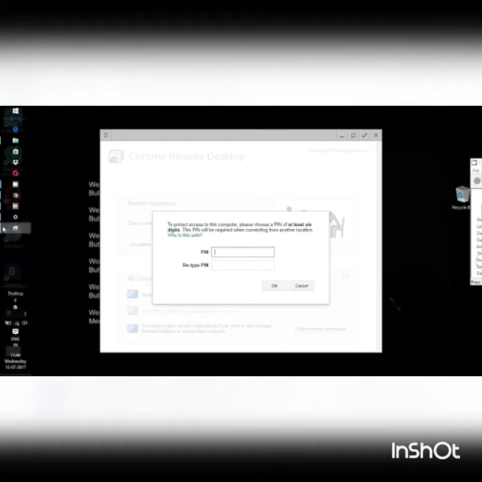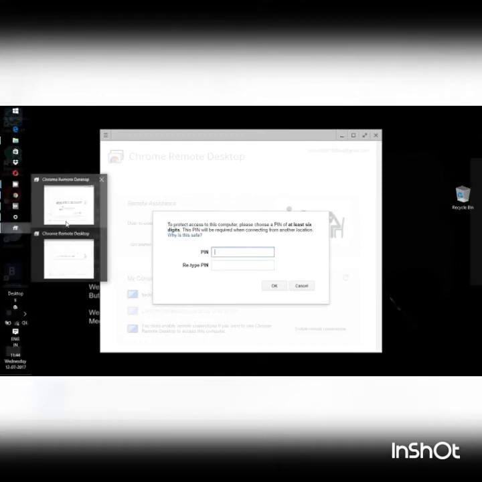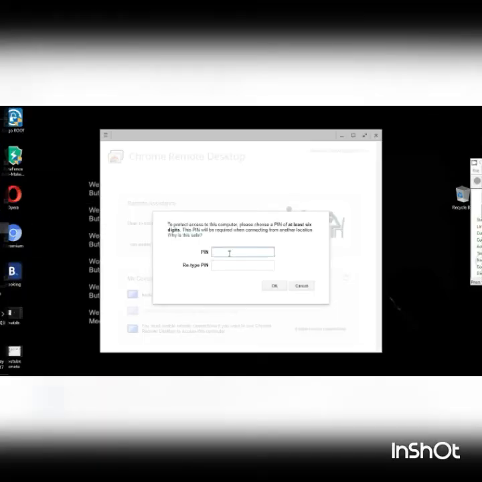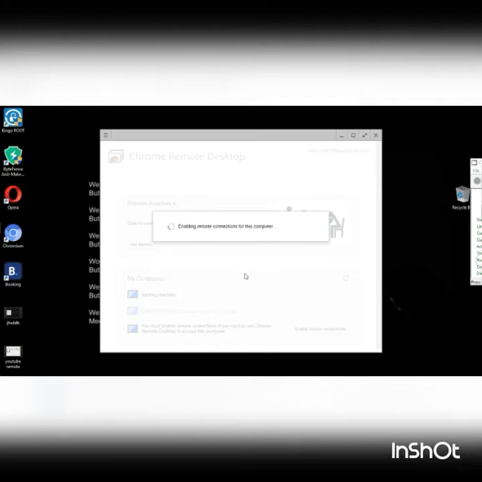Actually, I had opened two windows, so I have to close one and enter the pin. Now to confirm your pin, you have to retype the same pin, and now it is enabled.